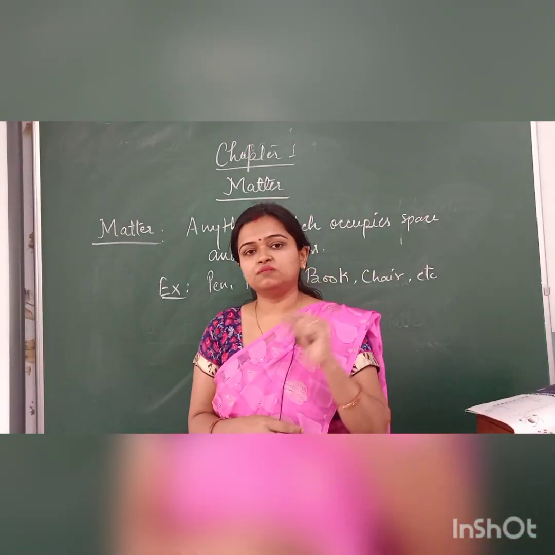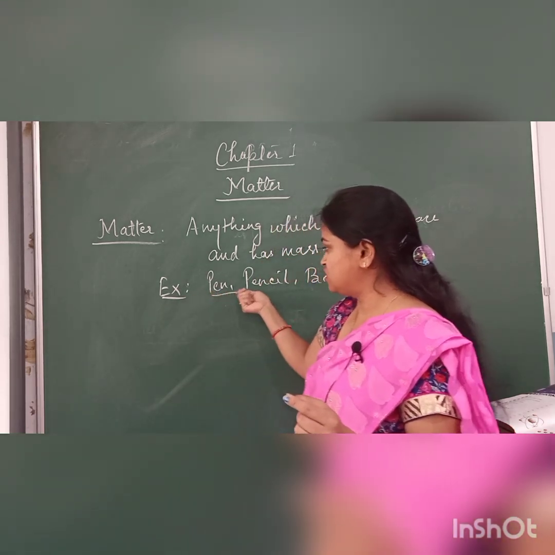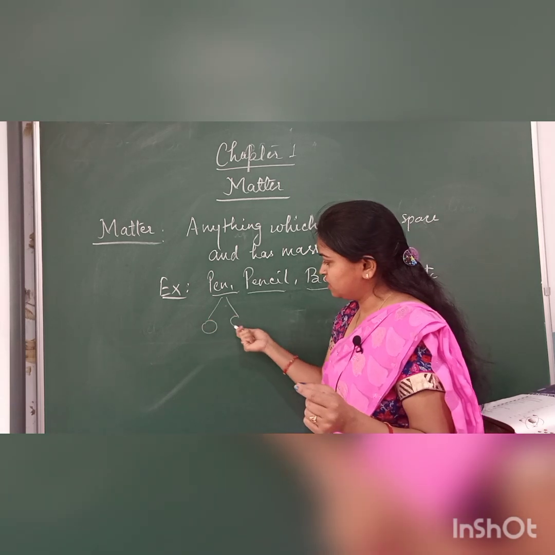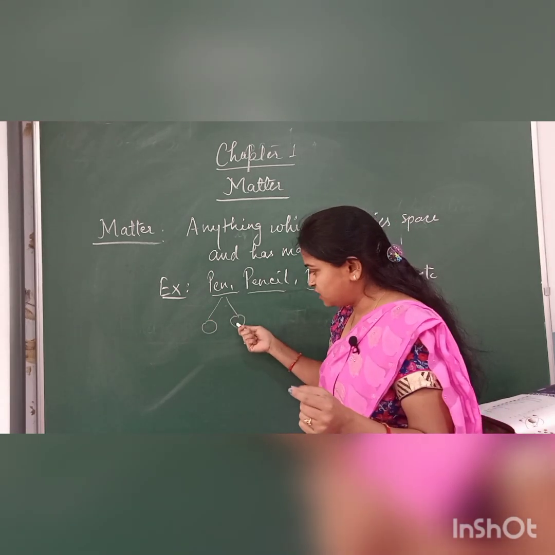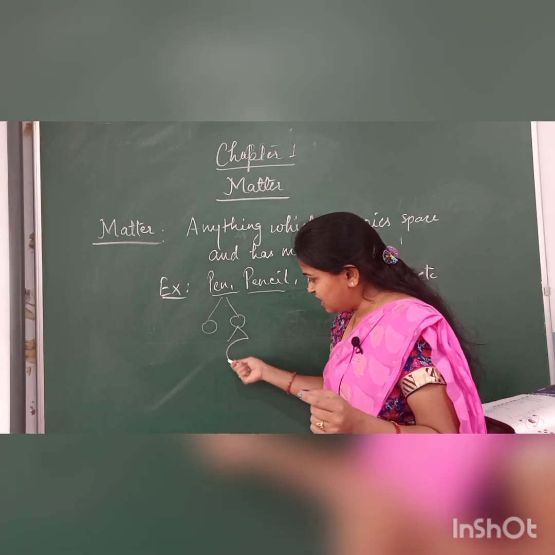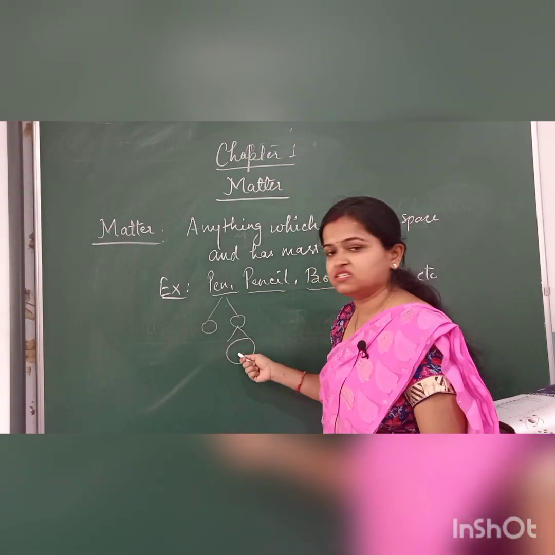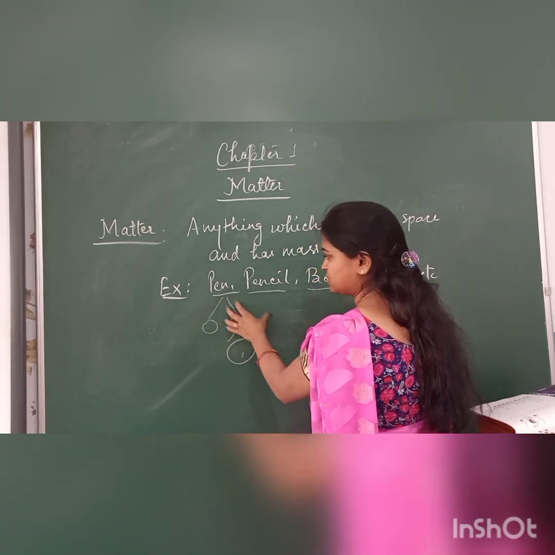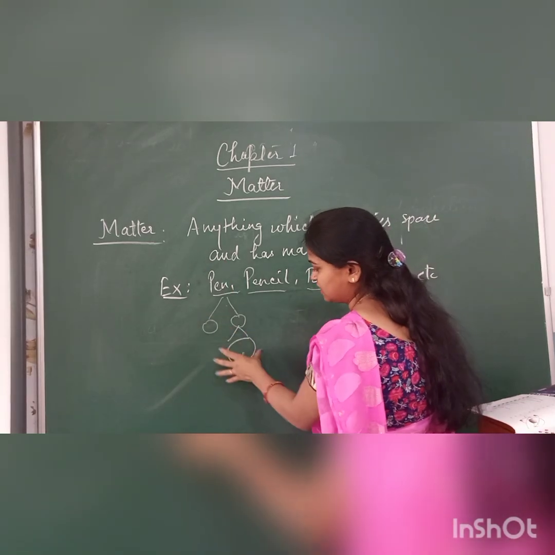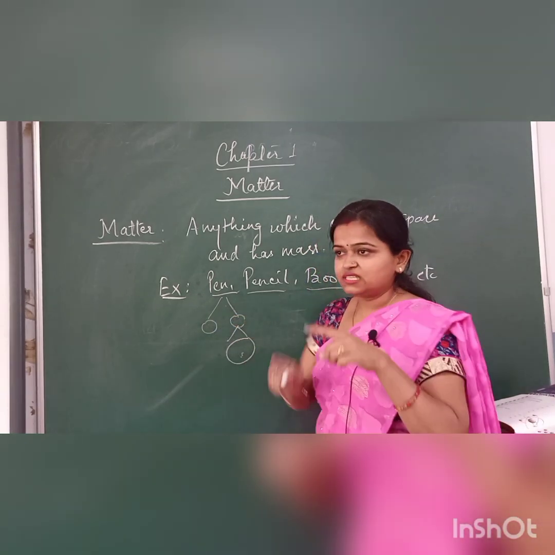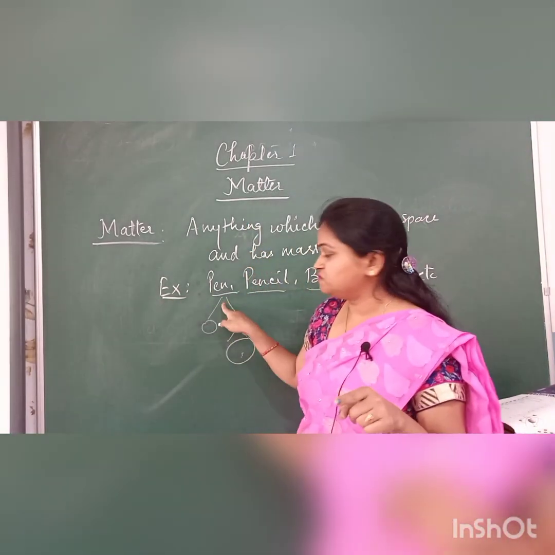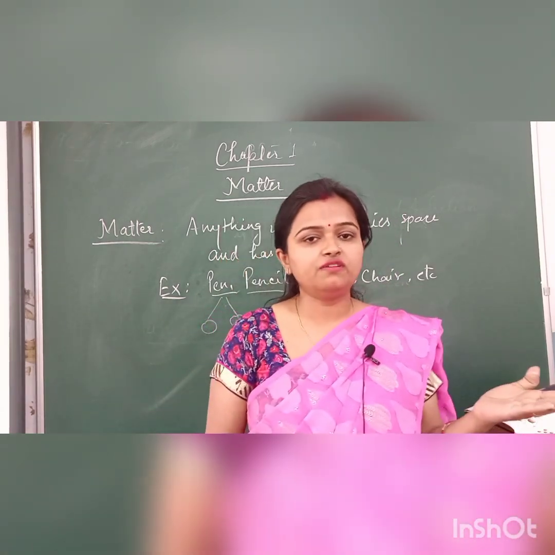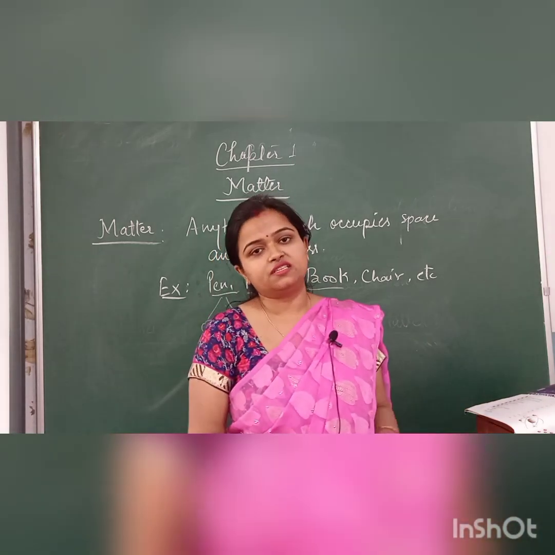Whatever things you are seeing here, if you keep on dividing them, the smallest particle you get will be a molecule. And if you divide it further, the last unit you get will be considered an atom. Atoms combine to form a molecule and different molecules combine to form a pen. Therefore atoms and molecules are available in this pen, which have some motion in them. And that motion we relate with the help of kinetic theory.